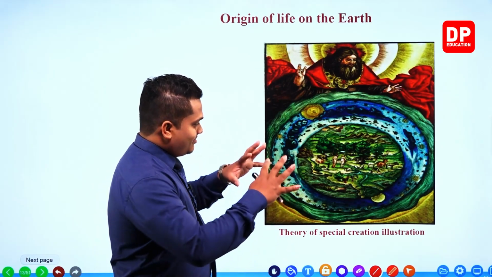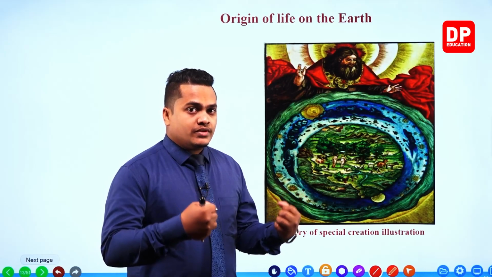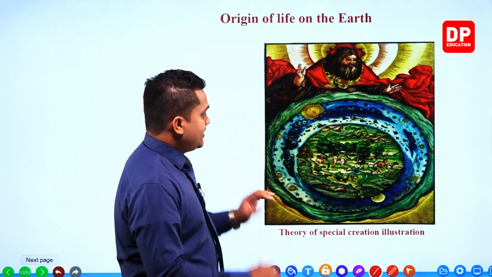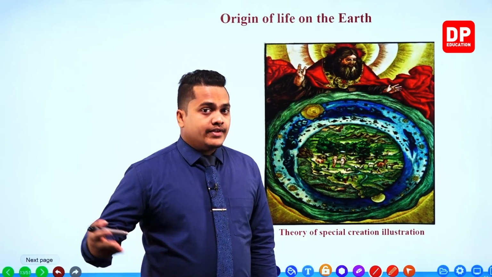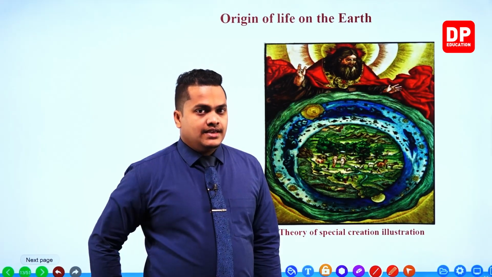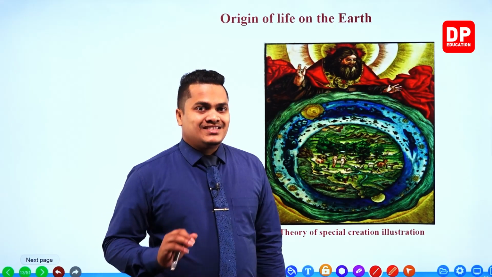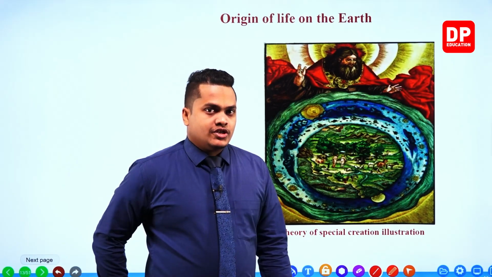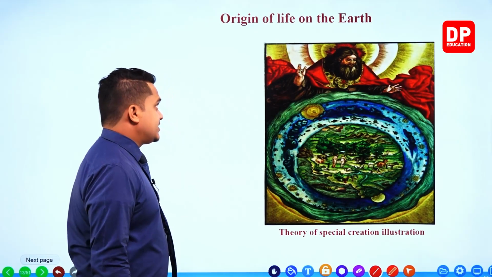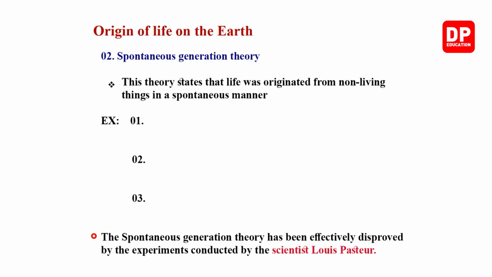Just through a special kind of power or supernatural force, the certain entity created the entire universe and the planet and other celestial objects. So remember, this has been neglected because of lack of evidence, my dear children, right? So this is the first and foremost theory, the special creation.